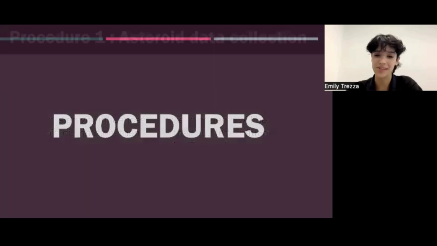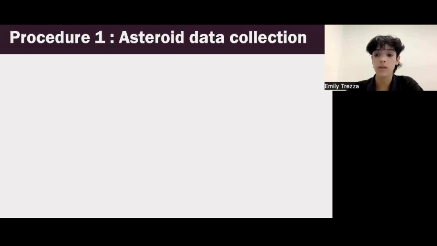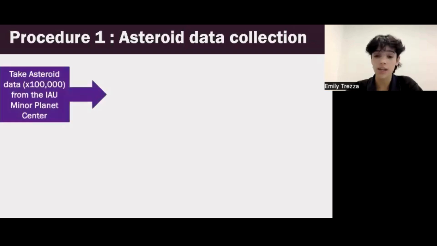On to my procedures. So first I needed data to work with. I collected data on 100,000 asteroids from the International Astronomical Union's Minor Planet Center, a public database for asteroid information. From there, I found each asteroid's eccentricity and semi-major axis data.